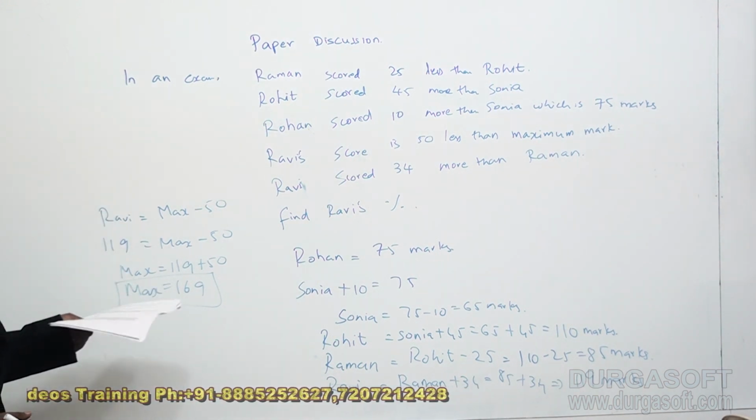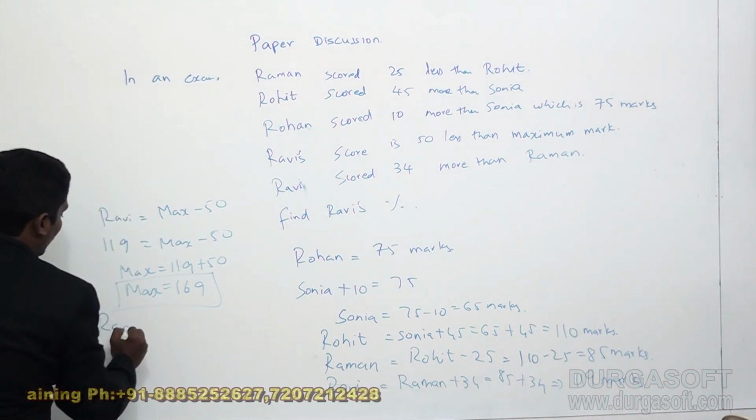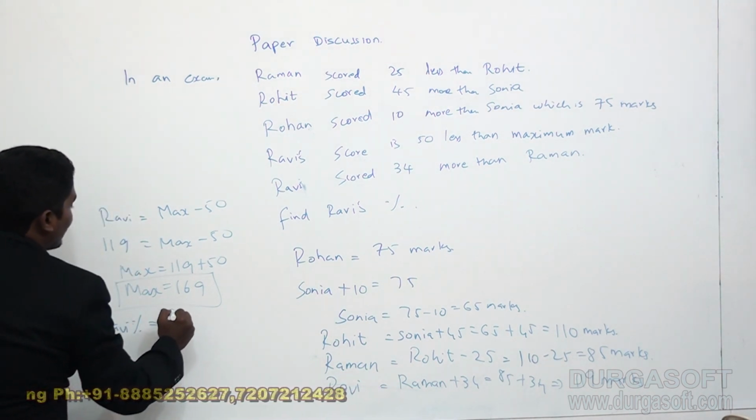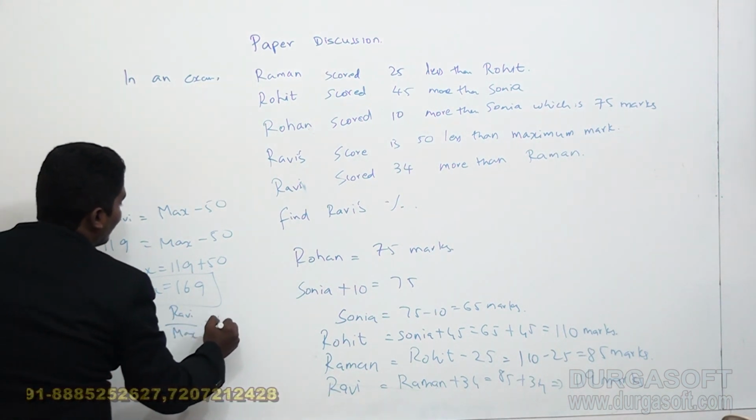Ravi's percentage will be Ravi's mark divided by maximum mark into 100.